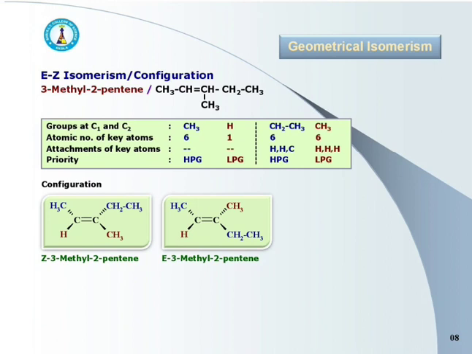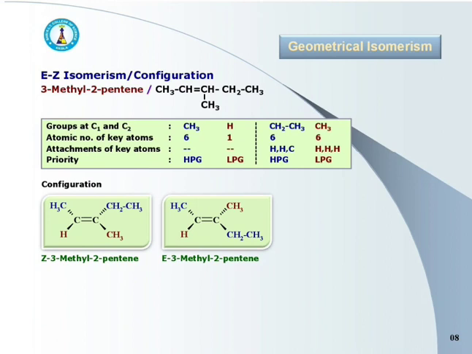And attachments of the key carbon of the methyl group are hydrogen, hydrogen, hydrogen with atomic numbers 1, 1, 1. The key atom of the ethyl group has attachments of higher atomic numbers than the methyl group. Hence, the ethyl group is the higher priority group while the methyl group is the lower priority group.